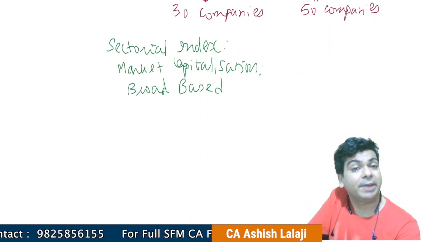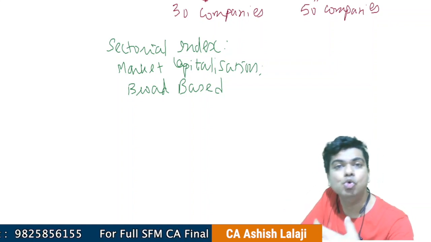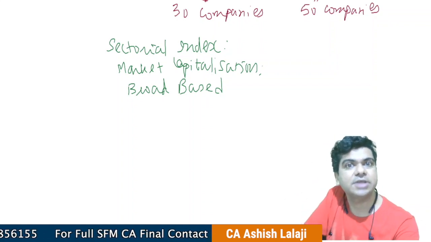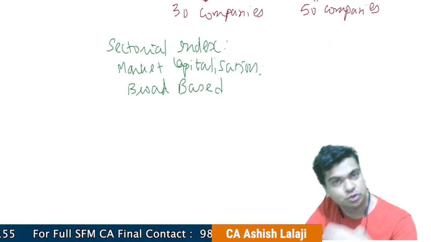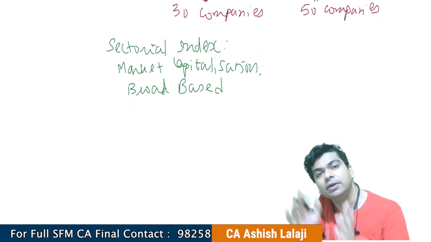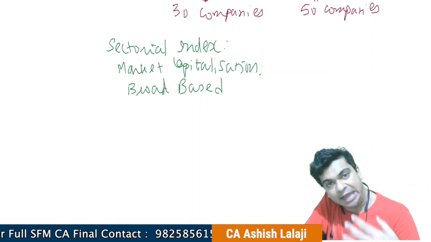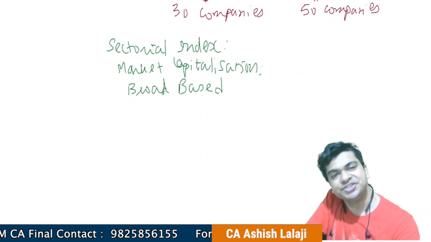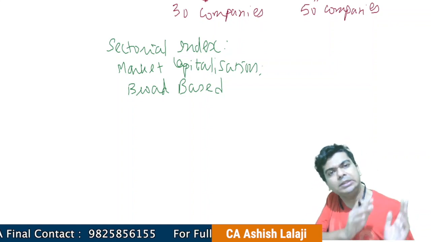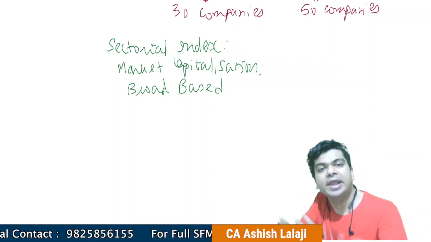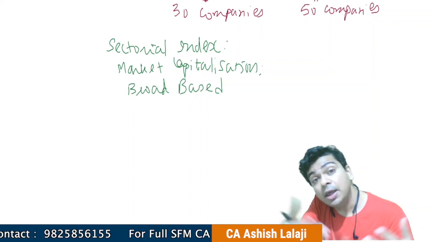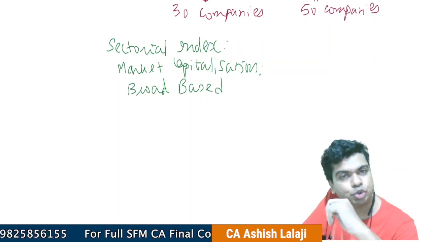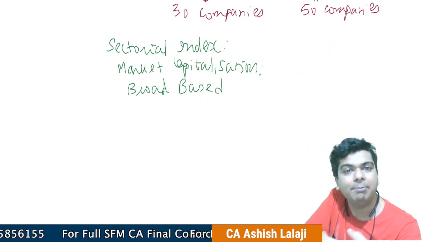So many a times these benchmark indices even make news, isn't it? Especially when the Sensex rises like anything or the Sensex falls like anything, isn't it? So we do have these indices making news, not only on the news channels, but even in our newspapers. Every day, the Sensex and the Nifty and all the other indices will be either moving up or coming down, and at times they may remain even flat, but that is normally very unusual. Either it will be going up or down.